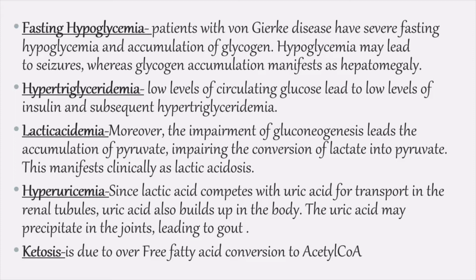Why will hypertriglyceridemia occur? Because the alternate source of energy will be fat. Will there be lactic acidemia? Because glucose 6-phosphate cannot be converted to glucose, but it can form pyruvate and lactate. Hyperuricemia, again, because there is more glucose 6-phosphate, it will enter the HMP shunt, more ribose, more purine synthesis, more purine degradation, more uric acid. And why ketosis? Because of excess acetyl-CoA.